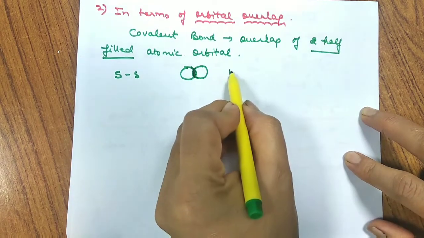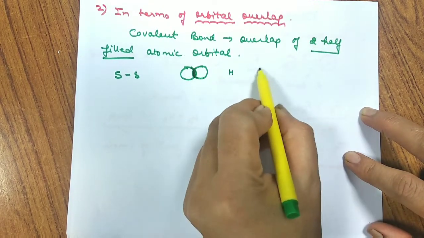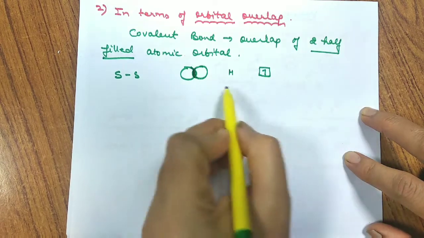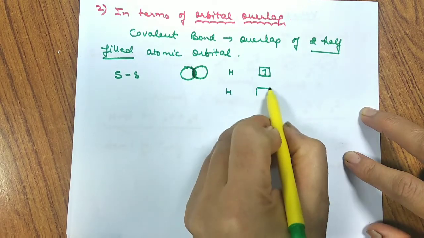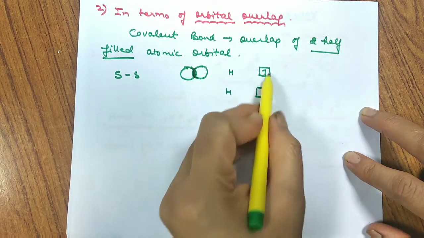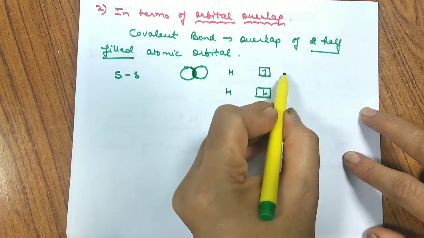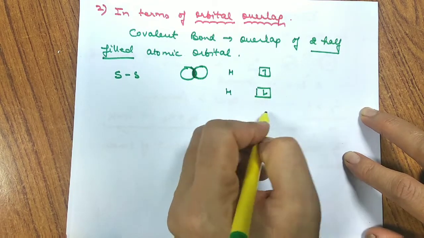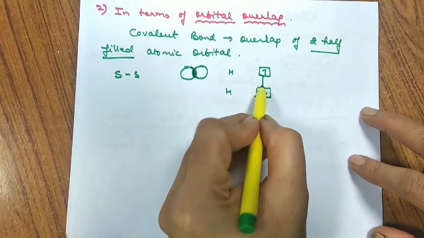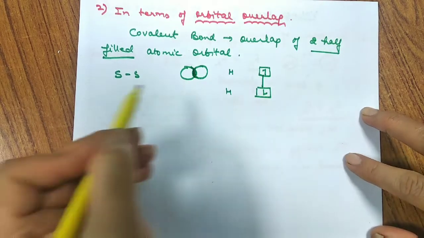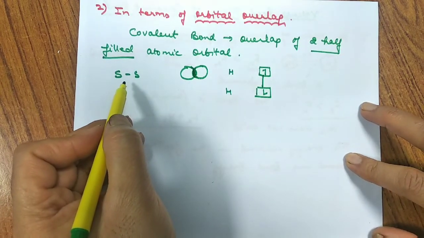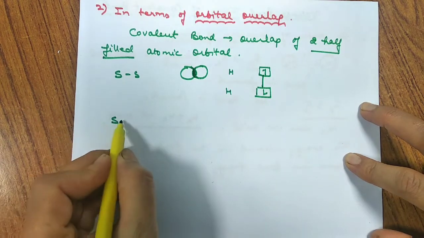So in the case of, say, a hydrogen atom, we have one hydrogen atom which has a half-filled orbital. It has this configuration. We have another hydrogen atom. It also has a half-filled orbital. These two must be with opposite spin. If one moves in the clockwise direction, then the other moves opposite. When these two overlap, the partial overlapping results in the formation of ss overlap.